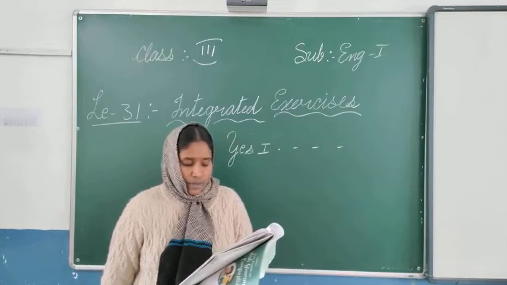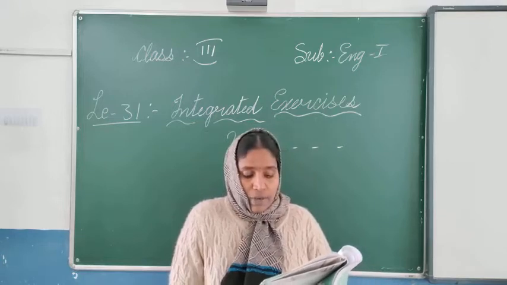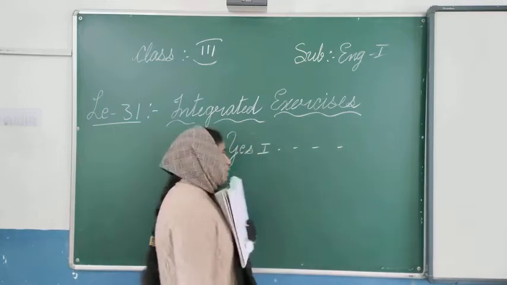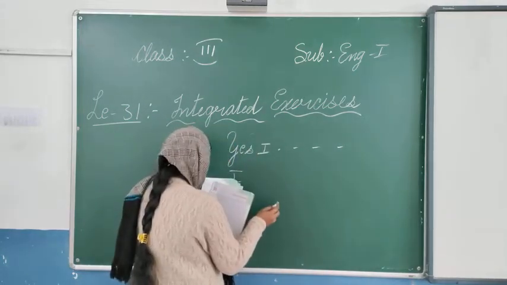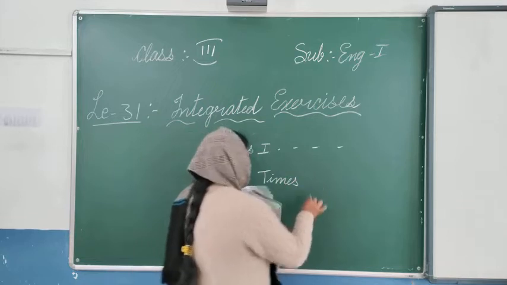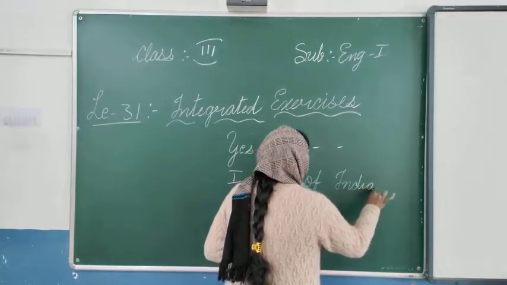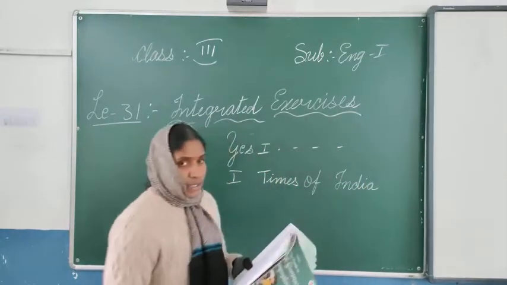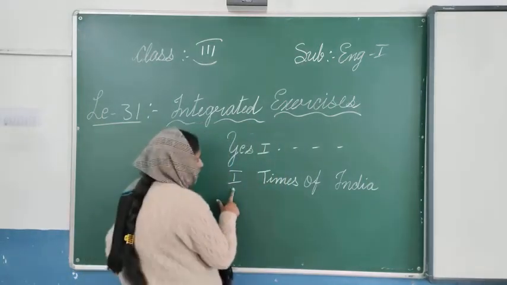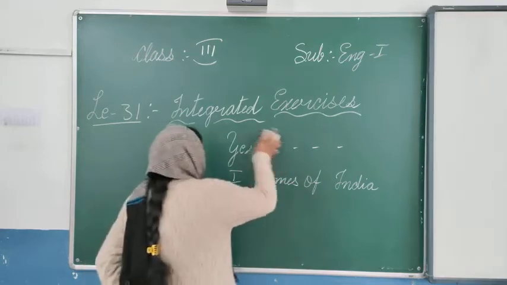I read the Times of India daily. So here Times of India is what? Newspaper name. So it should be capital. So I should also be capital. I read Times, T-I-M-E-S. Times of India, I should be capital. India. So, Times of India daily. So this is the way you have to give the full stop, and where it is a name, you have to change to capital letters. There you have to use the capital letters. You have to see.